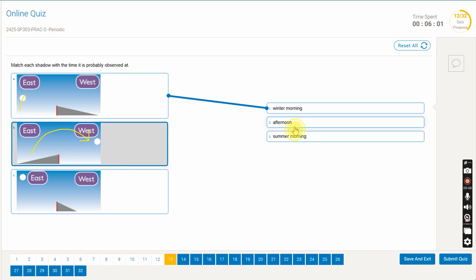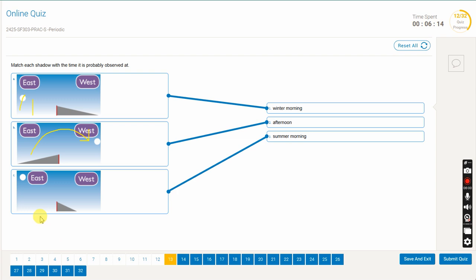Because now the sun is on the other side. And the shadow is always made on the opposite side. So if the sun is rising in the east, if a person is standing here, the shadow will be made in the opposite direction, in the west. So keep that in mind as well. And the last one is summer morning. The sun is high in the sky.